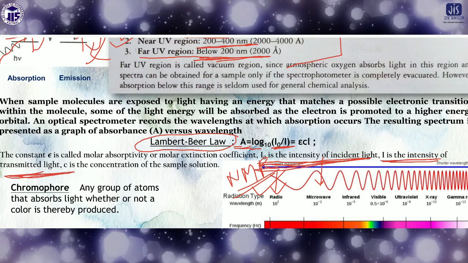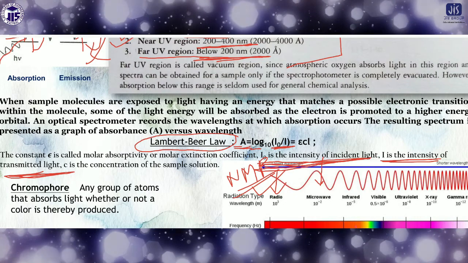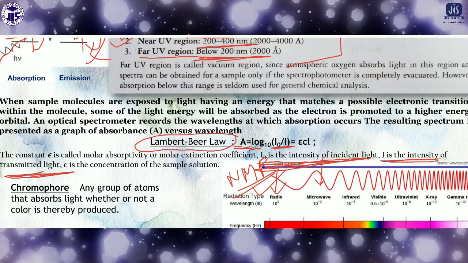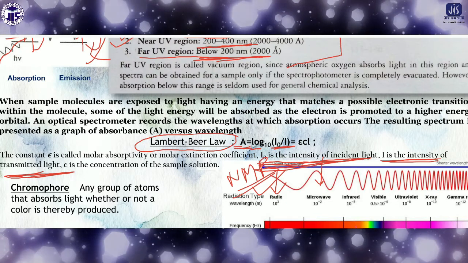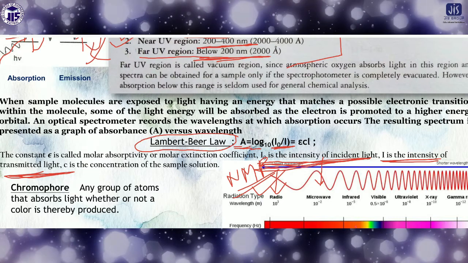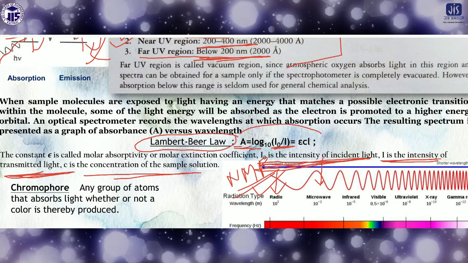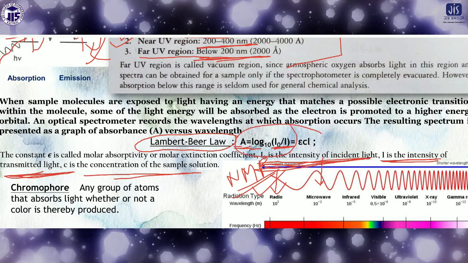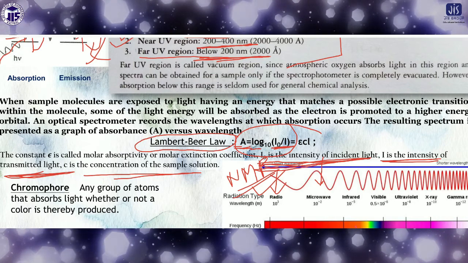Transmitted light means the light which is coming out from the sample. So I0 is the intensity of the light which falls on the sample, and I is the intensity of the transmitted light. C is the concentration of the sample. So from A equals log I0 by I equals epsilon CL, we can write A equals epsilon CL.